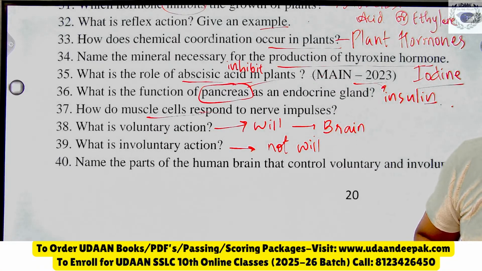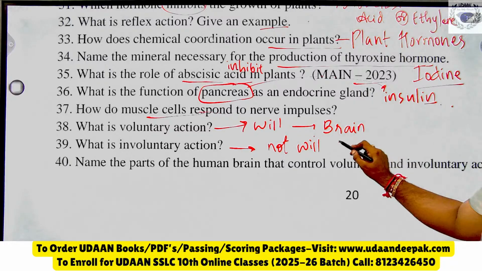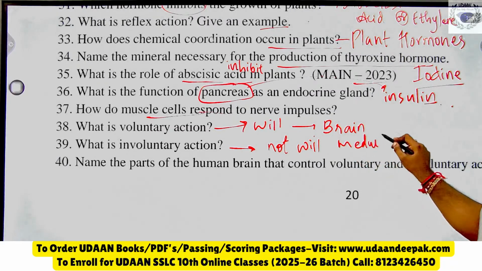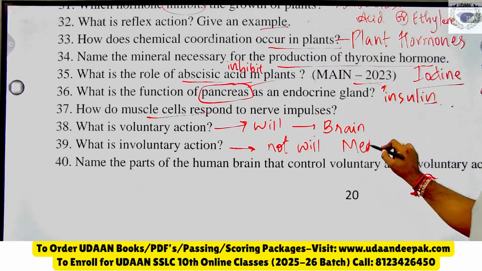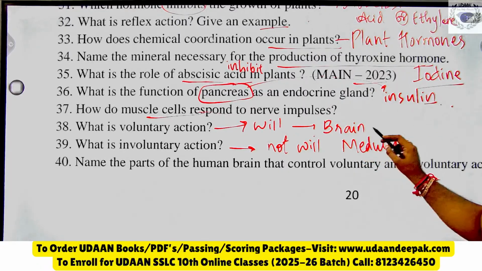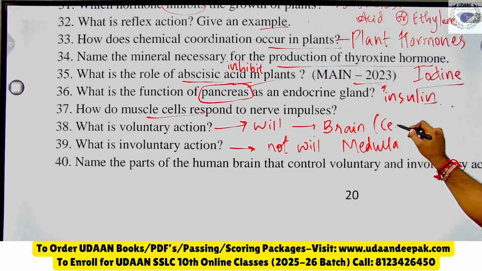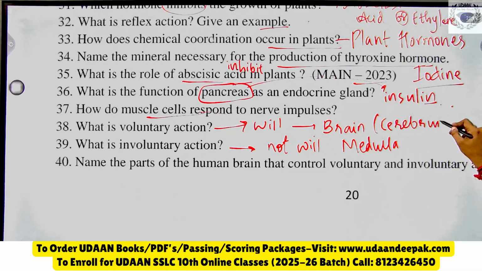Those are controlled by the medulla of the hindbrain, whereas here, forebrain, cerebrum. Here you should know, you can write hindbrain or you can write medulla.